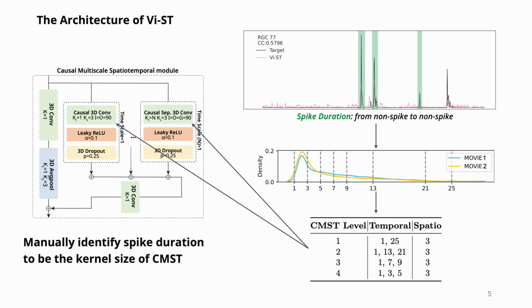It is worth mentioning that in the CMSD module, we manually identify spike durations to be the kernel size of the modules. We calculated the density function of the entire neural response durations, and identified several high-frequency durations, which we use as feature-sensitive spans. Durations refer to the durations of firing rates ranging from 0 to maximum, and then back to 0. We estimated their distribution using kernel density estimation, then selected some from them.